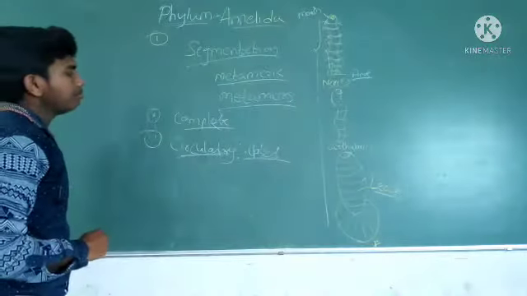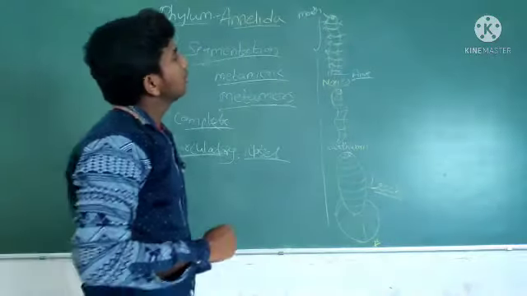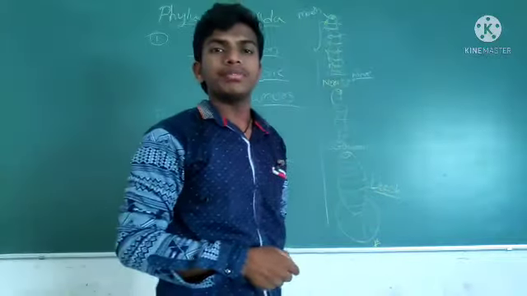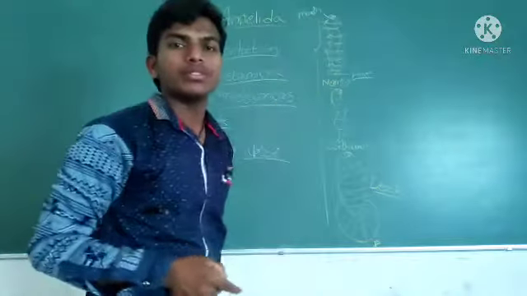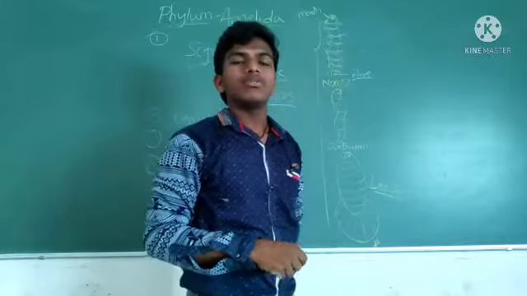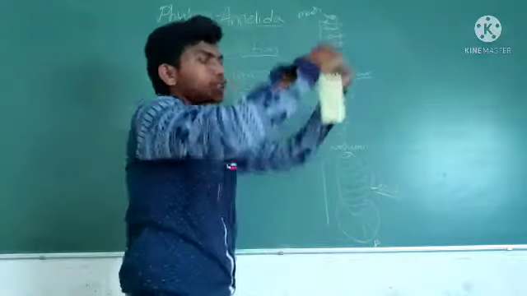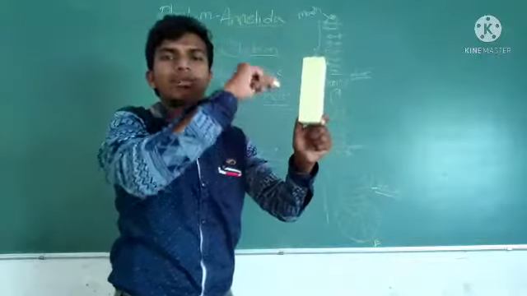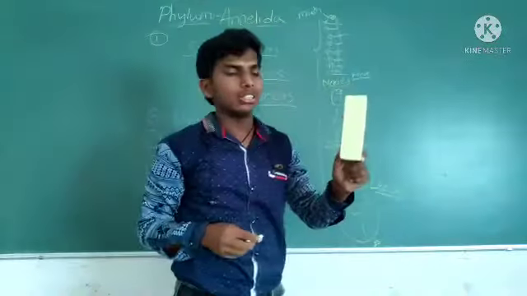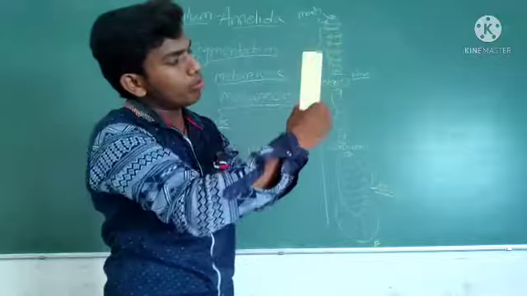Next, they have well developed circular and longitudinal muscles for locomotion. Think of one organism like Nereis, earthworm or a leech. Longitudinal muscles run lengthwise, from top to bottom.